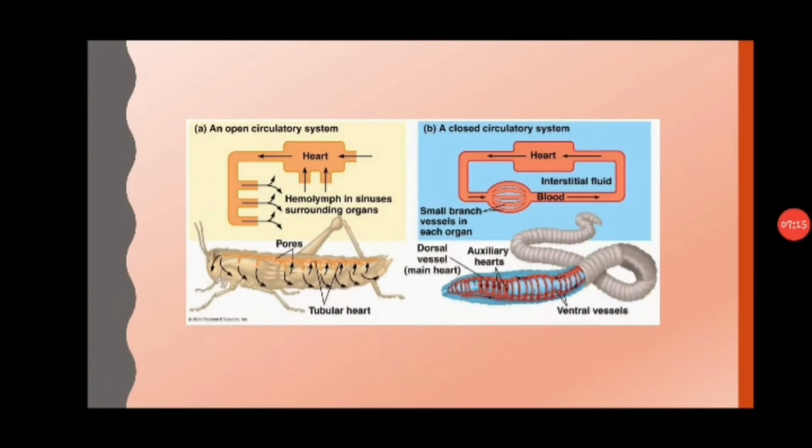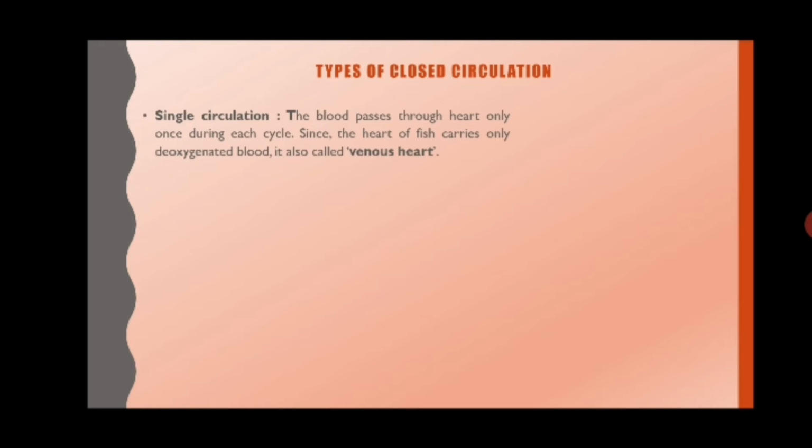Now we are going to see the types of closed circulation. Closed circulation can be of two types. The first one is single circulation, and the second one is called double circulation. Now in single circulation, the blood will pass through the heart only once, and this heart will carry deoxygenated blood, and hence it is also called a venous heart. This is mostly seen in fish.